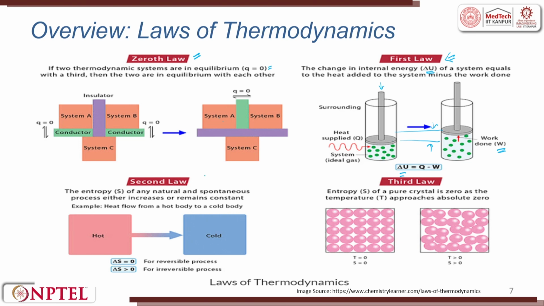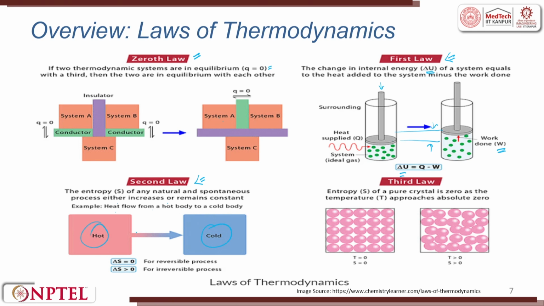Let us look into the second law of thermodynamics. The entropy S of any natural and spontaneous process either increases or remains constant. So, heat always flows from a hot body to a cold body.